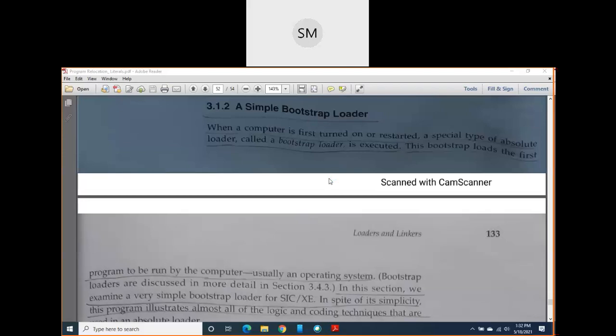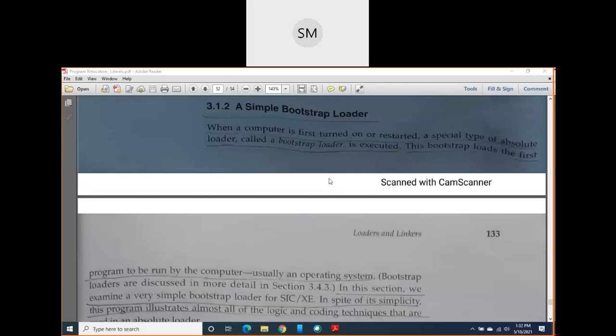Whenever we start the computer system, the first program which will run is the bootstrap loader, because it is a program or software. The first software we run whenever we switch on the computer is the bootstrap loader. First, this bootstrap loader will load in memory itself. Because of that, I told you it is a very special loader.